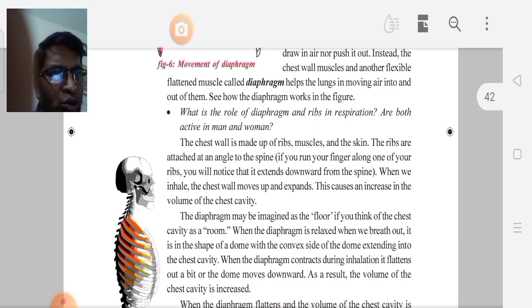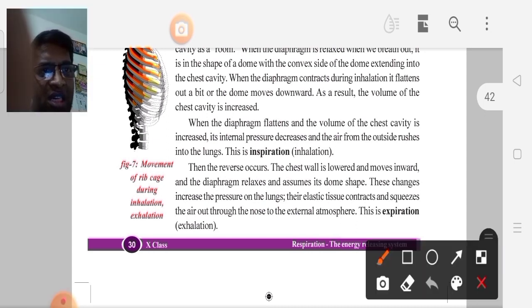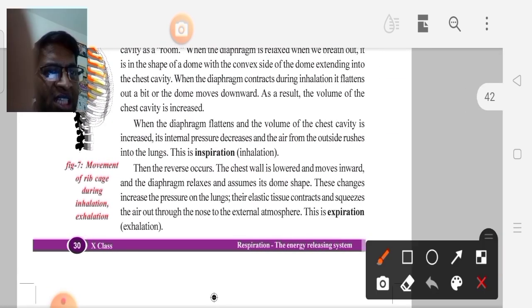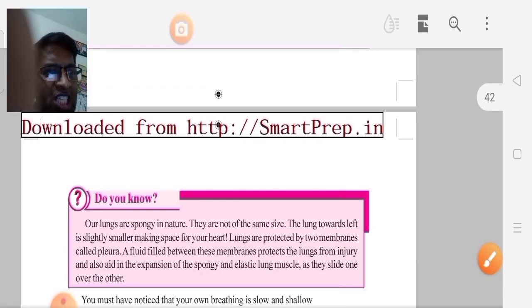Next, we get two words: inspiration and expiration. Inspiration means taking air into the lungs. Expiration means exit of air from the lungs. So inspiration means taking air into the lungs, and expiration means exit of air from the lungs. Right.